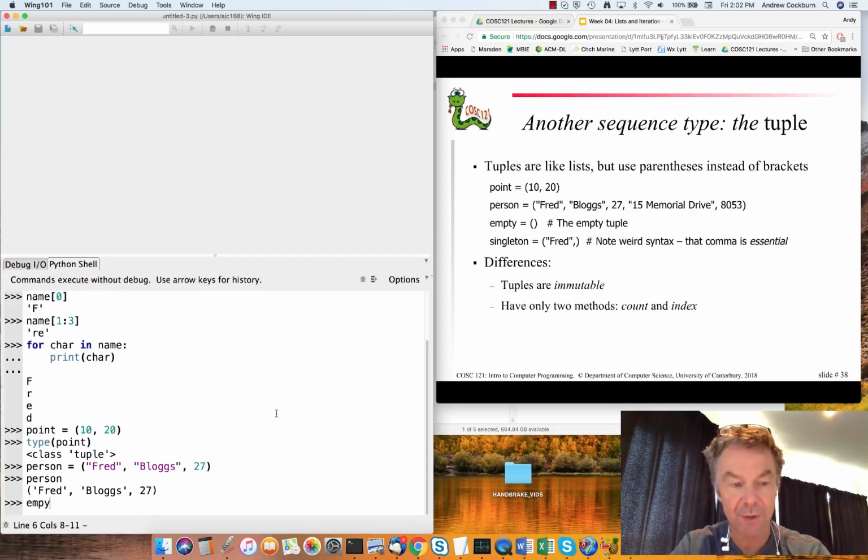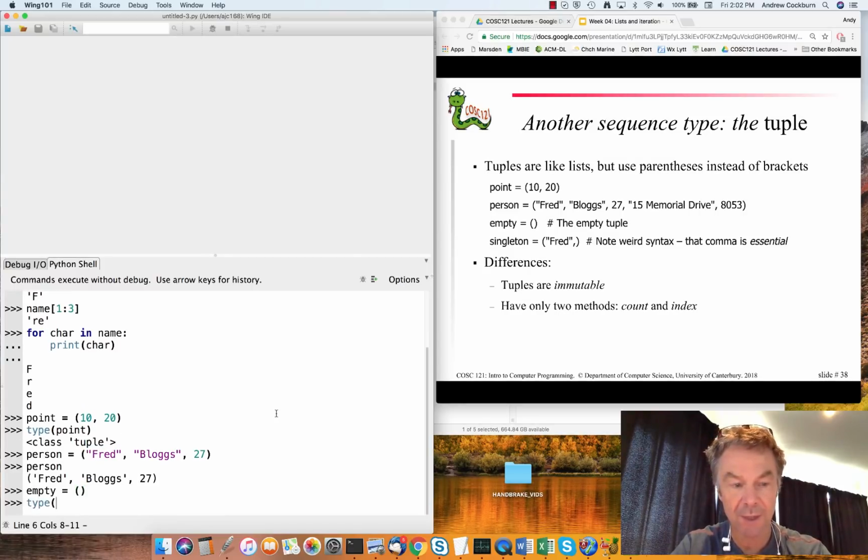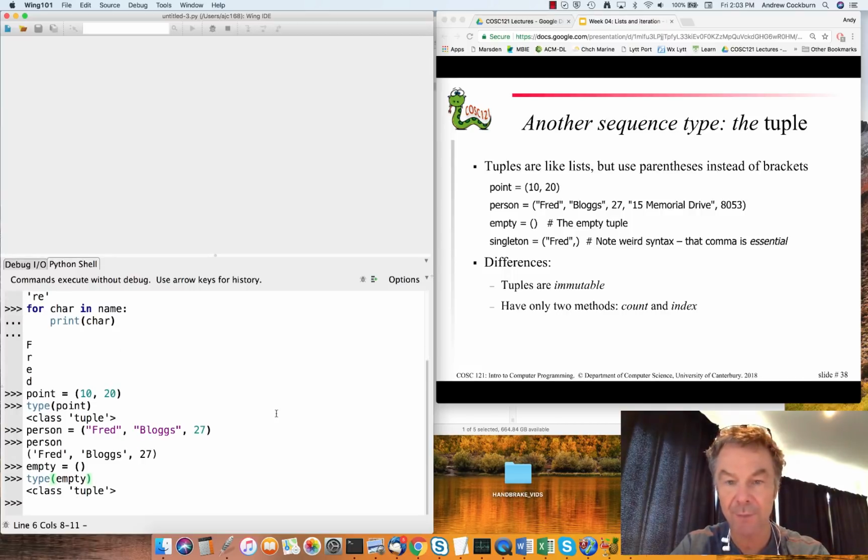An empty tuple is created by the open and close parenthesis. Again, we can say what's the type of empty just to confirm that, and it's telling me it's a class tuple. And if you want a singleton, so a tuple that contains only a single element, well, there's a trick here in that you have to include the comma after the single element.